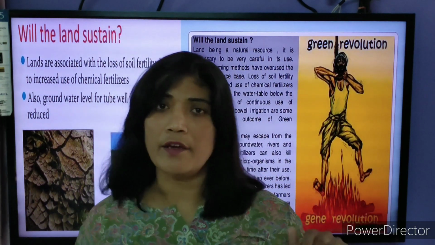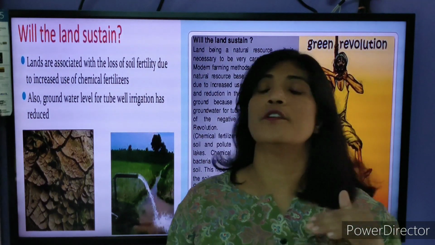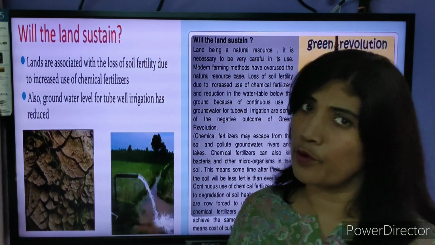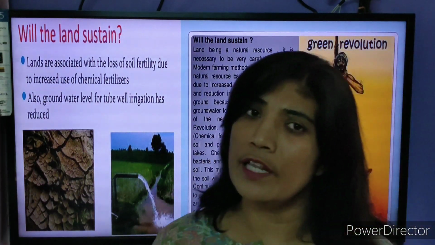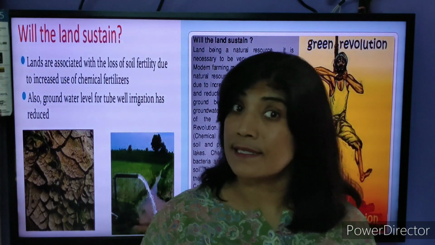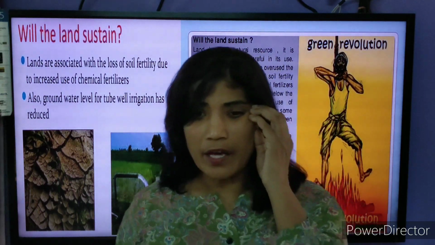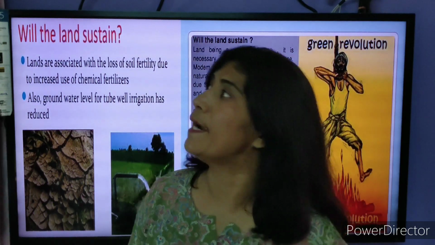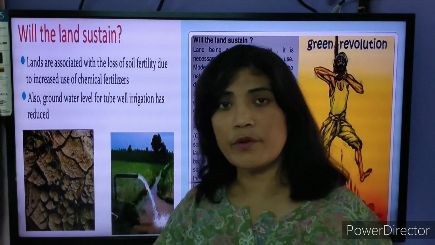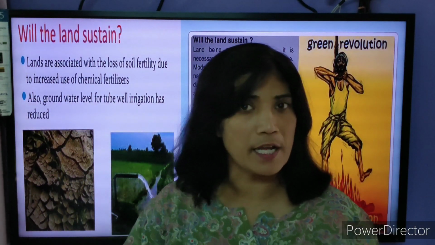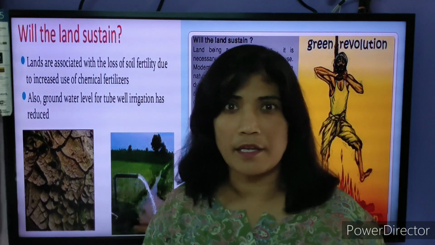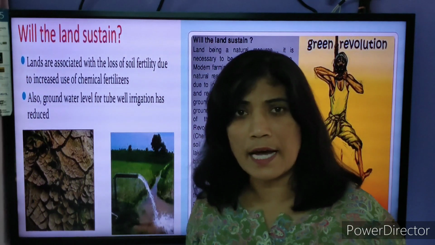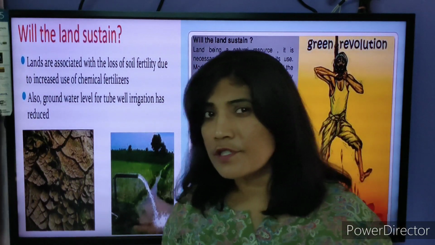See, we are developing every year, every season, or in every century, there is a development taking place, progress is taking place. Do you really feel that progress is sustainable? So here we are not talking about the sustainability of ours, we are talking about the sustainability of the land. If we keep increasing the use of chemical fertilizer, pesticides, insecticide, high yield varieties, more of the irrigation, do you really feel that the land would sustain?